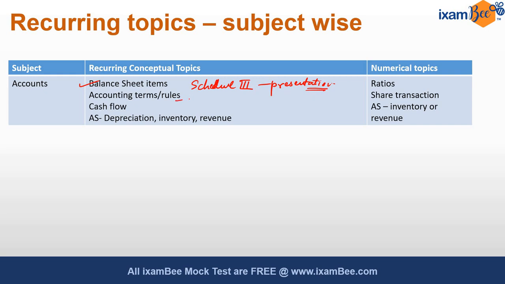Then certain basic accounting terms or rules, like what is the prudence principle or conservatism, right? Or what is the matching concept, or what are the 3 golden rules of accounting. So simple questions related to these have also come in different exams. Cash flow statement is another important topic from the conceptual point, which has been asked in 2 of these 3 exams. And in the accounting standards, the focus has been on the accounting standards and not really on the Ind accounting standards. And the recurring topics are mostly depreciation, inventory, and revenue recognition.